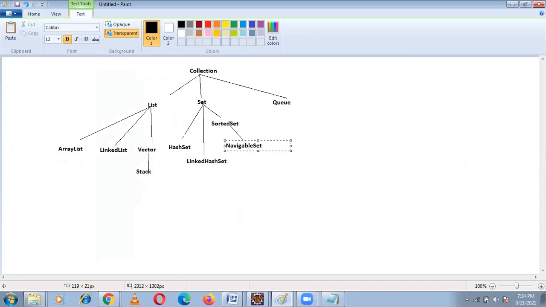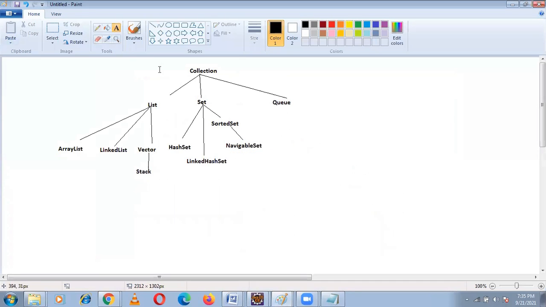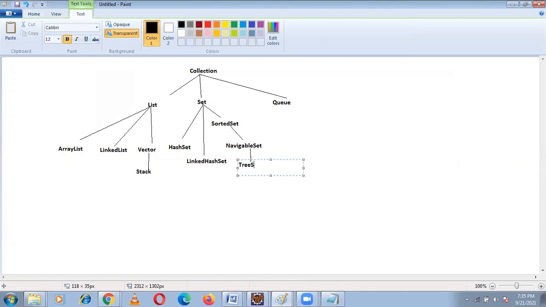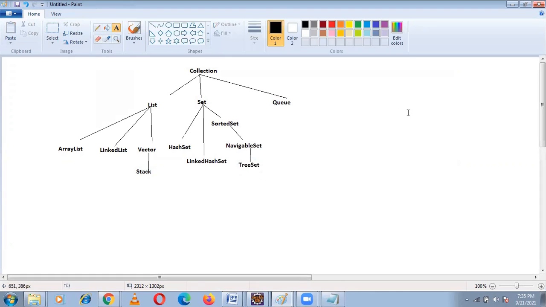Under navigable set we have an implementation class called tree set. Now that is about list and set.